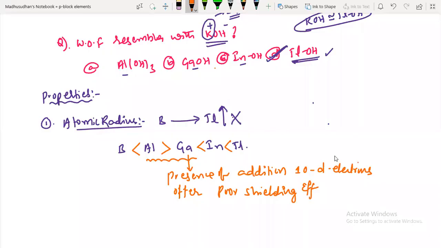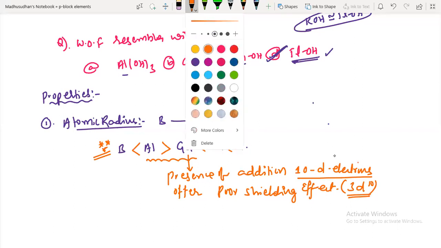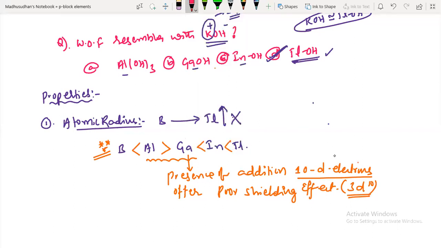So due to the poor shielding effect, gallium is having lower size or atomic radius than aluminum. This is very, very important, guys. Why is gallium having less atomic radius than aluminum? What is the reason? Due to the poor shielding from 3d. Actually speaking, that 3d10 is present. Due to this, the atomic radius is less. Okay. Next one, we'll move to ionization enthalpies.